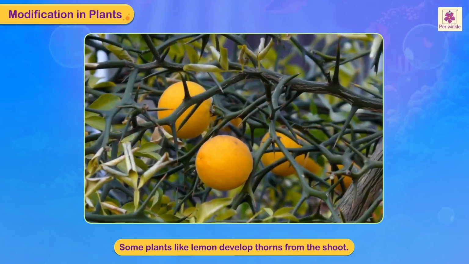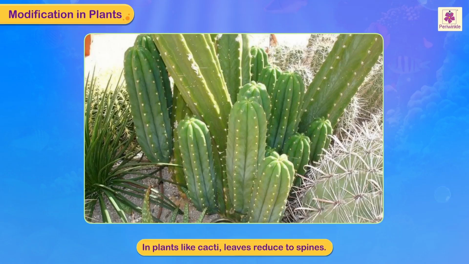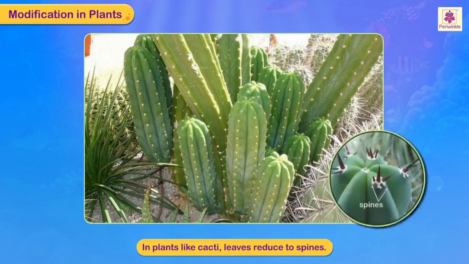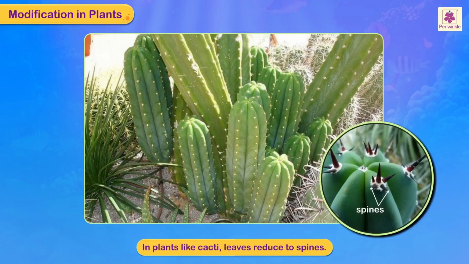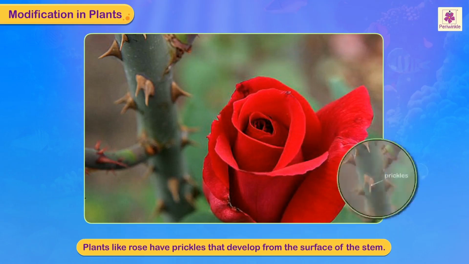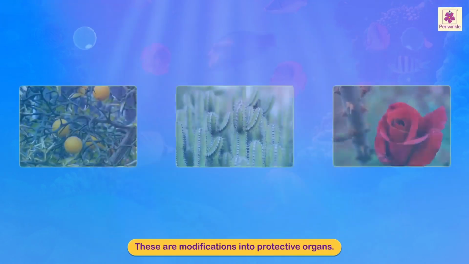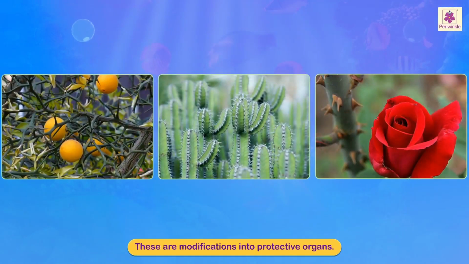Some plants, like lemon, develop thorns from the shoot. In plants like cacti, leaves reduce to spines. Plants like rose have prickles that develop from the surface of the stem. These are modifications into protective organs.